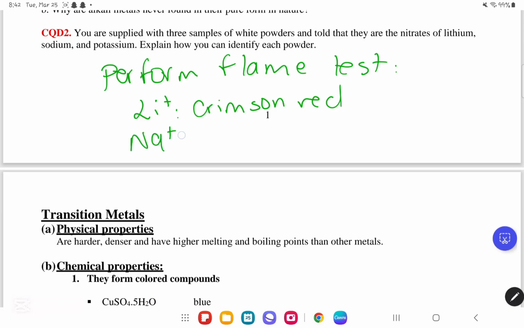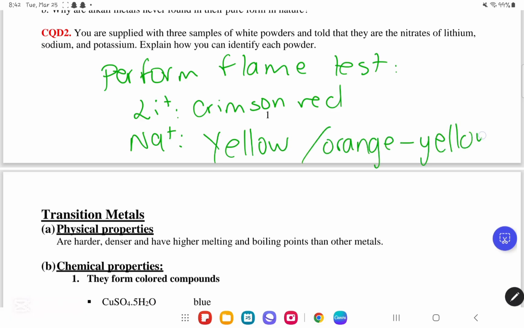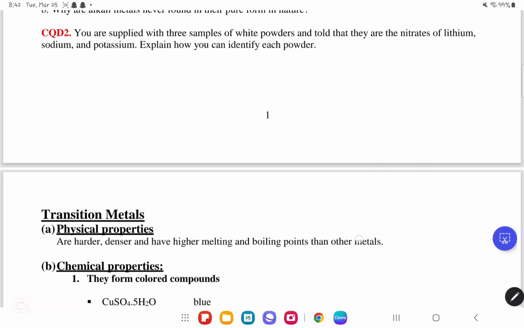Sodium will form the ion Na+. It will give us a color which is yellow or orange yellow. Potassium is K+. It will give a flame test color which is violet or lilac. And that's pretty much it for CQD number 2.